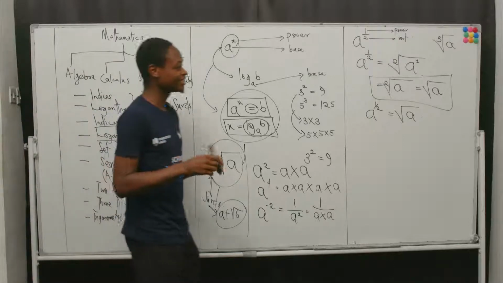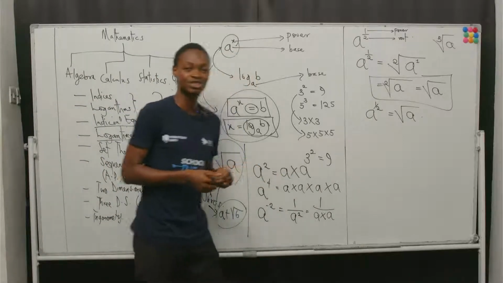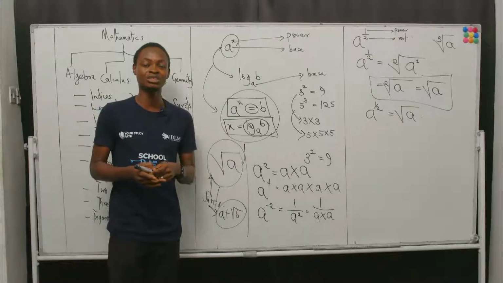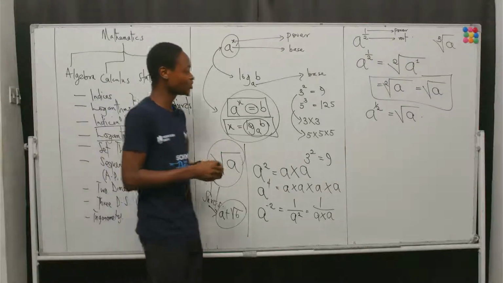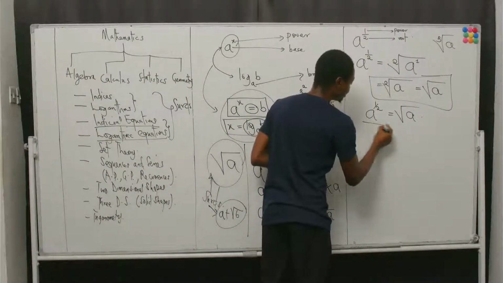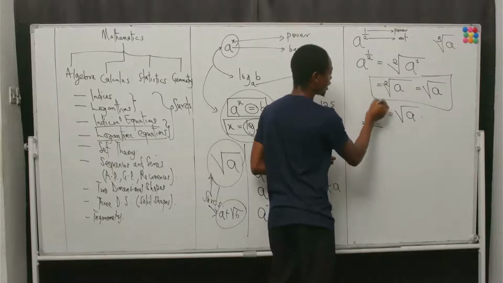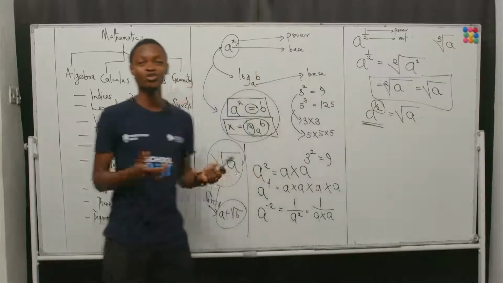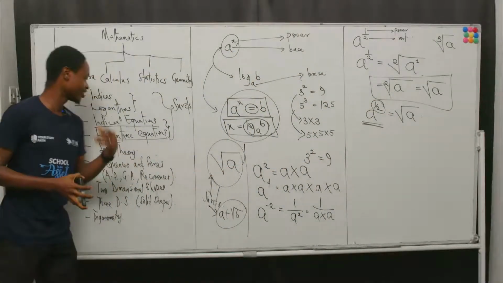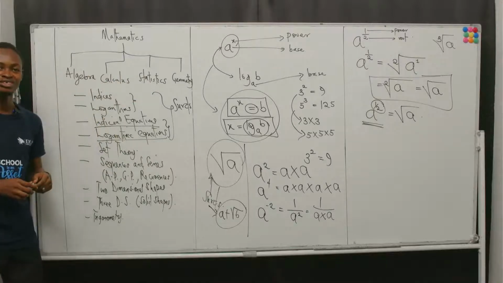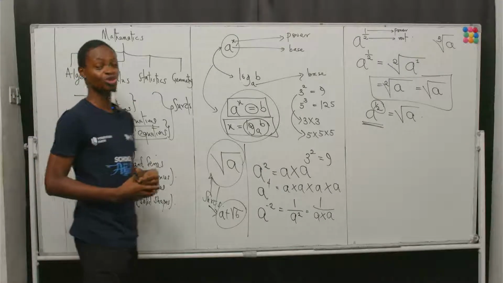What does this immediately tell you? It tells you that the surd forms you are familiar with are just representations whenever that indicial expression has a power of 1 over 2. So that tells you how indices relate to surds.